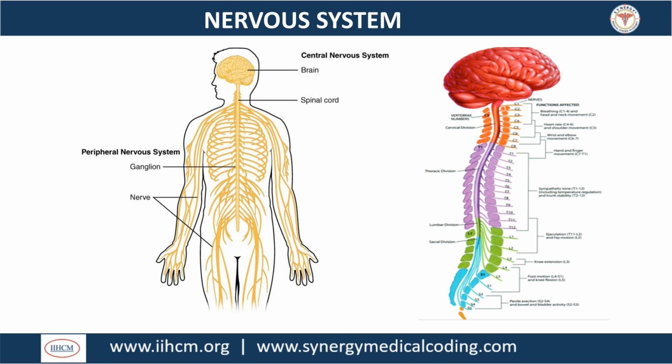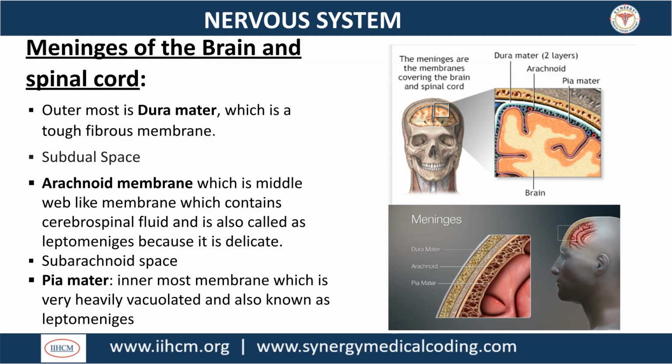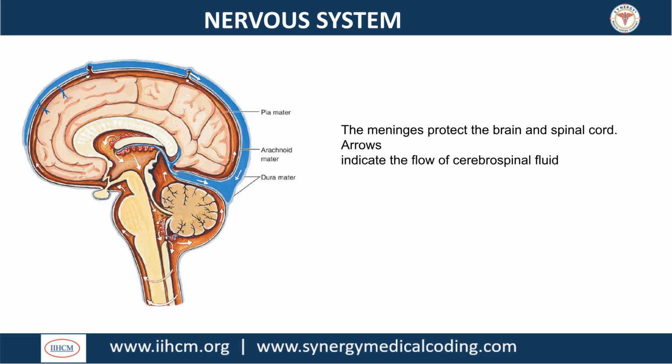This image highlights the connection between the central nervous system, including the brain and spinal cord, and the peripheral nervous system, showing the major nerves and ganglia. The meninges protect the brain and spinal cord. They consist of three layers: the tough outer dura mater, the middle arachnoid membrane, and the innermost pia mater. The arachnoid and pia mater are also called leptomeninges. The arrows in the diagram illustrate the flow of cerebrospinal fluid, which circulates within these protective layers.